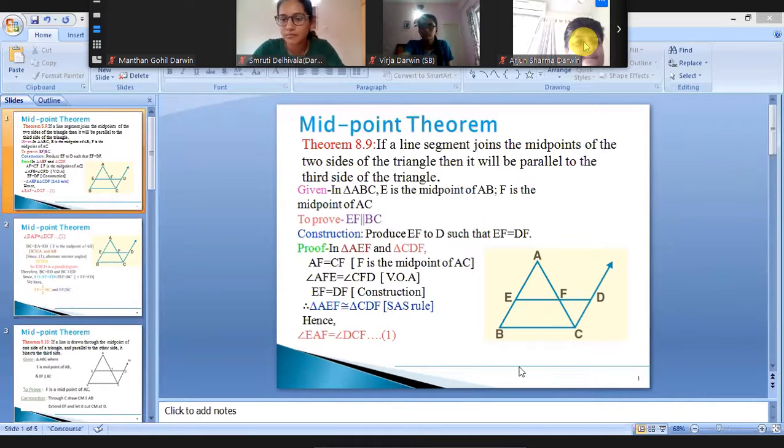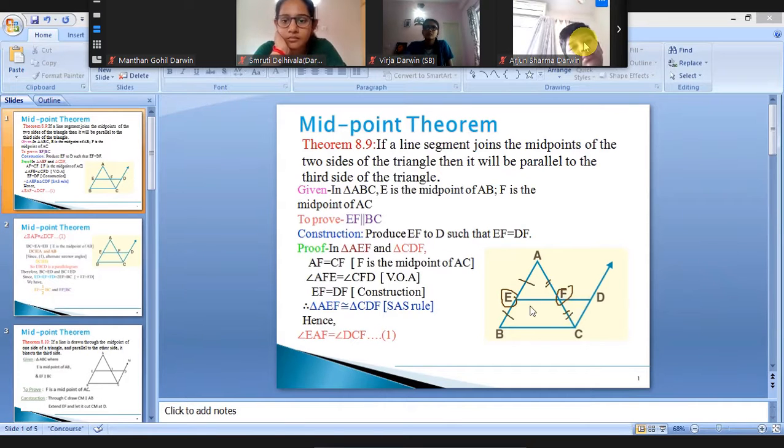Okay, let us start with the revision of this theorem only. So we'll prove this theorem once again. The statement is, if a line segment joins the midpoints of two sides of a triangle, then it will be parallel to the third side. The given condition is that E is the midpoint of AB and F is the midpoint of AC.